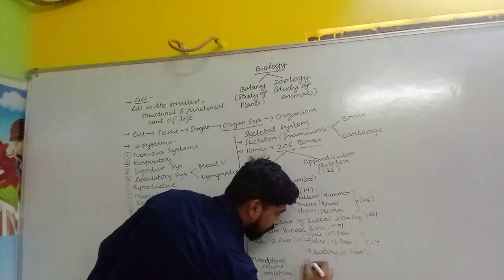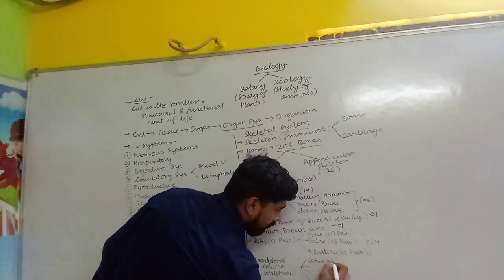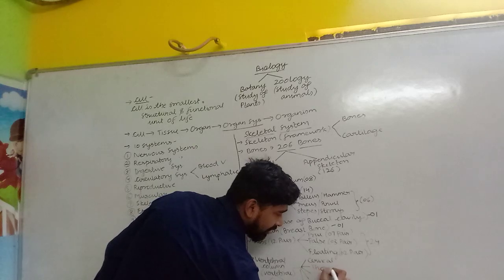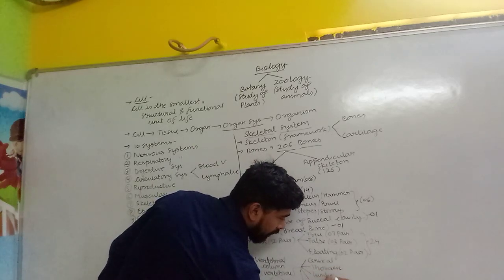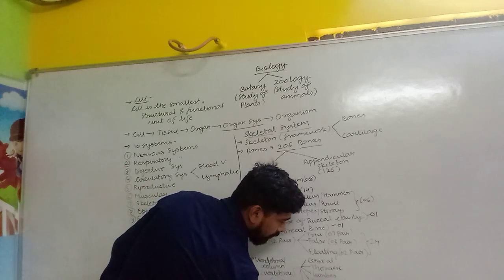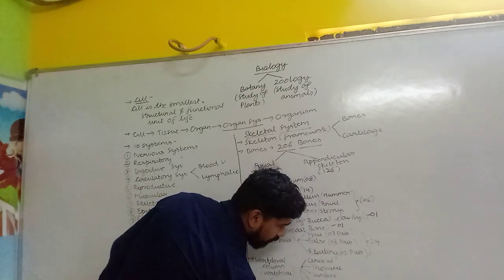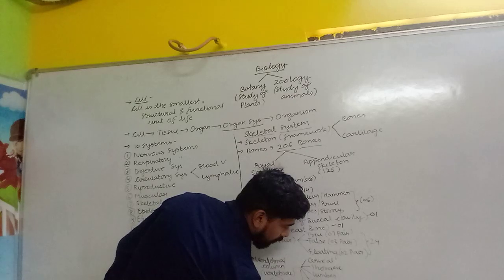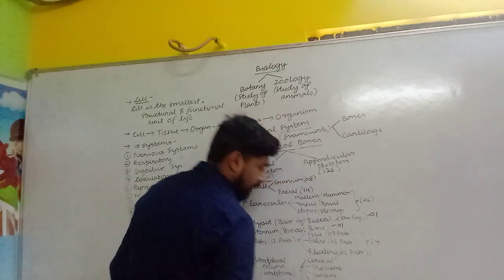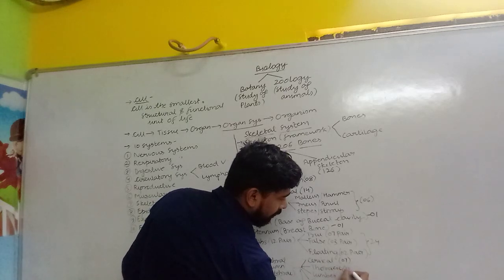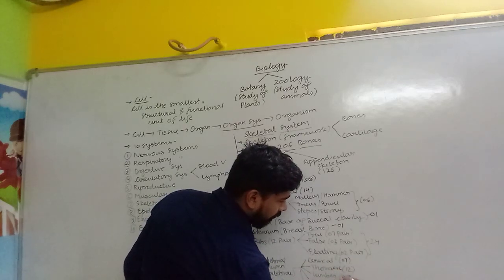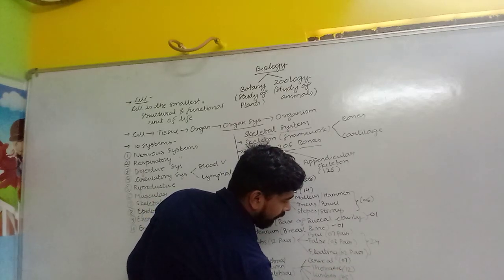First one, cervical, then in the chest region, that are thoracic, then lumbar, then sacrum, and then coccygeal. Cervical number is 7, thoracic are 12 in number, lumbar are 5 in number, sacrum is 1 and coccygeal is 1.